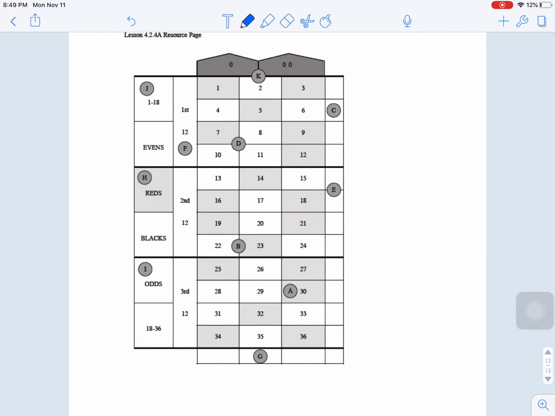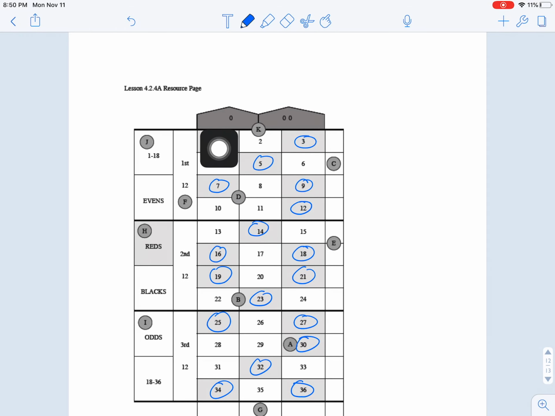If you want to double check real quick, the 1, the 3, the 5, the 7, the 9, the 12, the 14, the 16, the 18, the 19, the 21, the 23, the 25, the 27, the 30, the 32, the 34, and the 36 are all reds. They are shaded in darker. It didn't print off very well, you can't really see, but all those are the red colors.